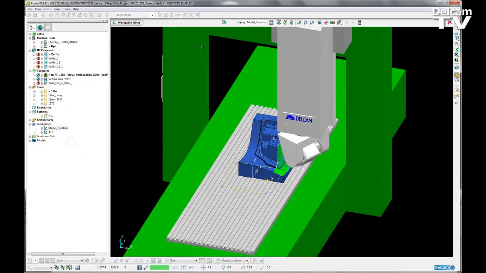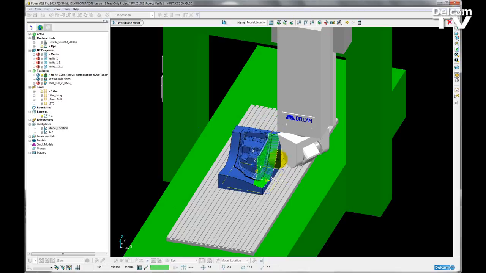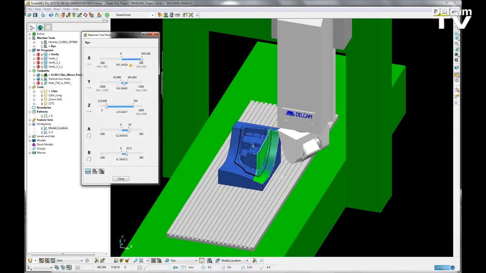If I open up my work plane editor, I have a number of editing options available to me. However, I'm just going to type in a known coordinate where I want the model and the work plane to move to. So that is 25, 0, 0. Hit enter, and the model moves with the work plane to that new position.